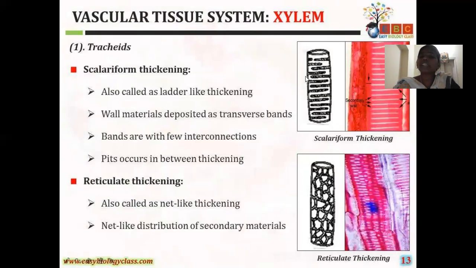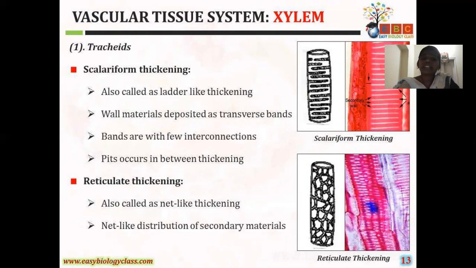The third one is the scalariform thickening. This scalariform thickening is also known as the ladder-like thickening. That means here the lignin is deposited in the form of bands. Here we can see the band-like structures, and these band-like structures are developed by the deposition of the lignin only.